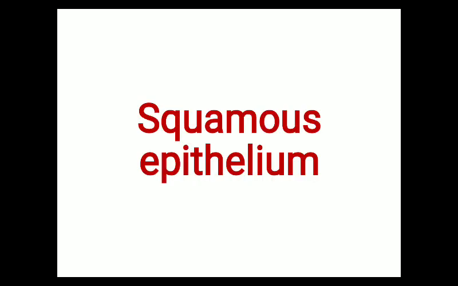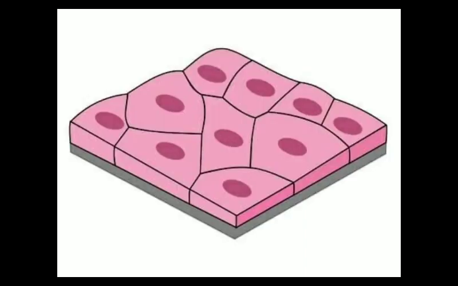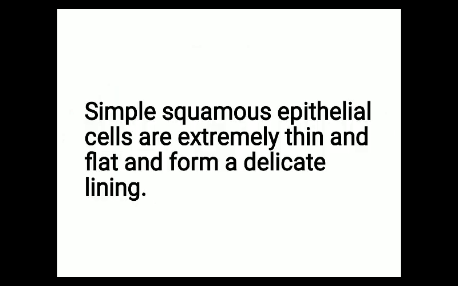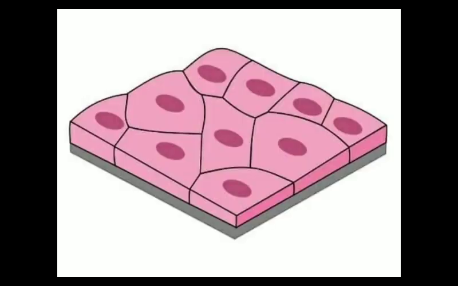Now these epithelial tissues are further categorized into different types. The first type of epithelial tissue is squamous epithelium. This is the structure of squamous epithelial tissue. Simple squamous epithelial cells are extremely thin and flat and form a delicate lining. So what is the characteristic feature of squamous epithelial tissue? The cells present in squamous epithelium are flat, with irregular boundaries.